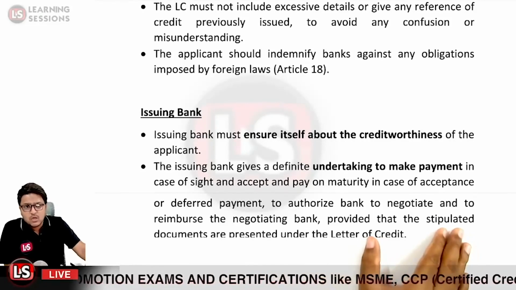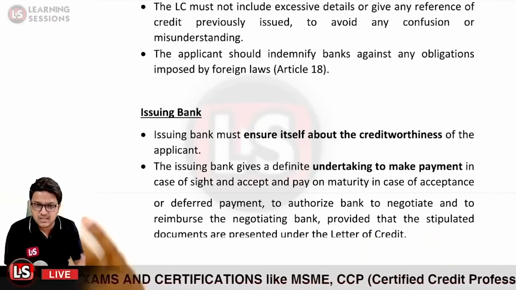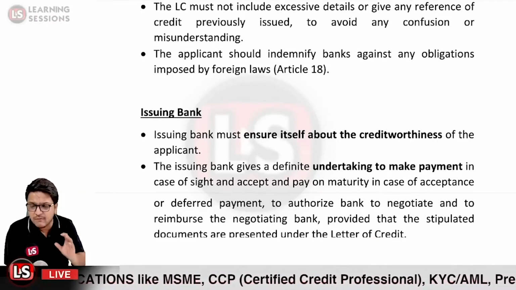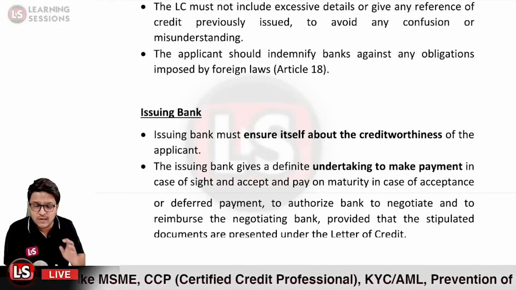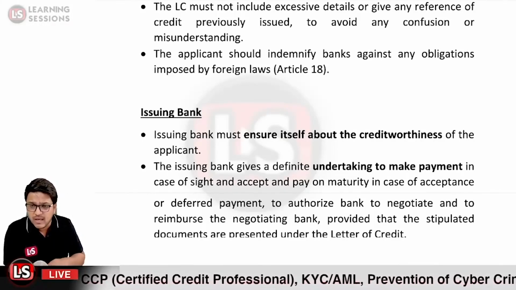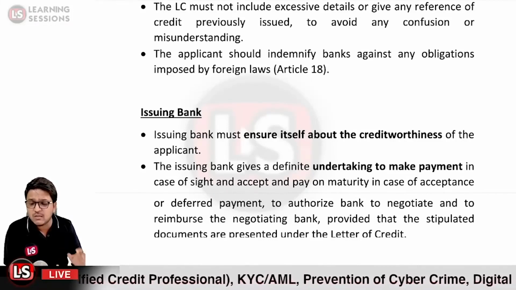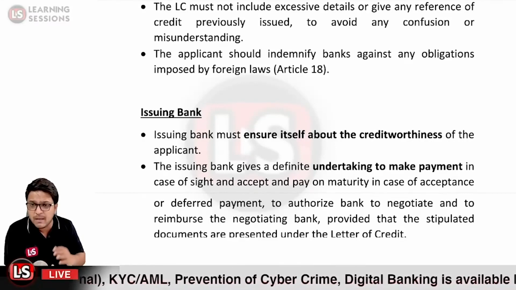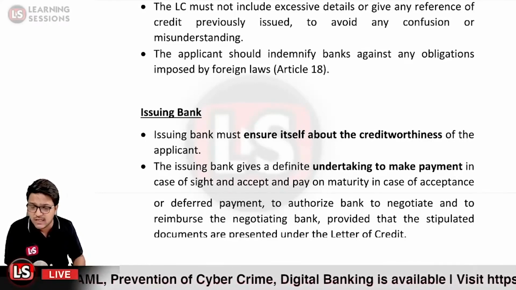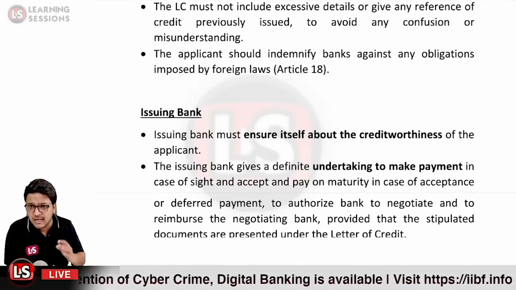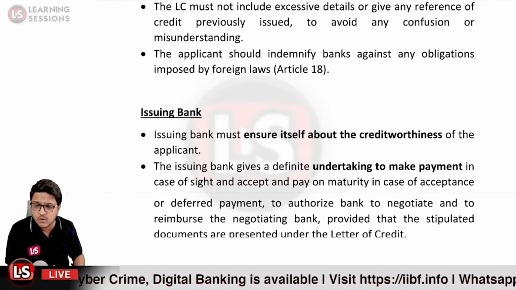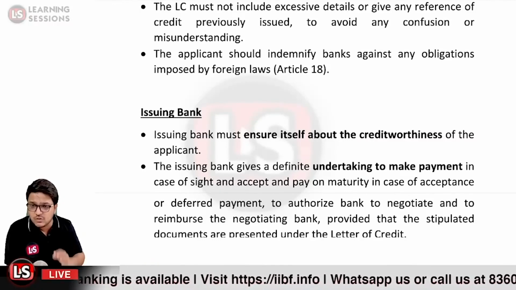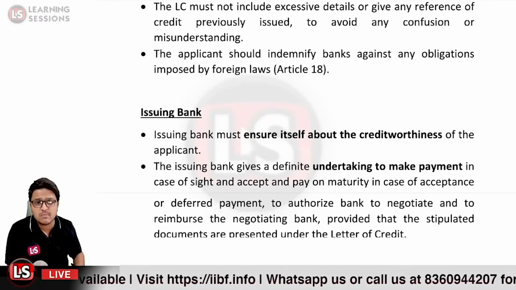Now what does it mean? There is an undertaking, a liability on the part of the issuing bank, that if each and every term and condition related to the letter of credit is met, and the negotiating bank negotiated the bills with the beneficiary or has made the payment to the beneficiary, or the documents are negotiated and the payment is made by the negotiating bank on the usance date or on the maturity date, in that case the issuing bank is to compensate, that is, reimburse the negotiating bank.